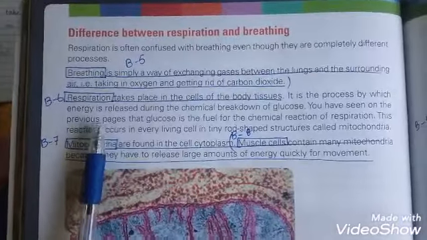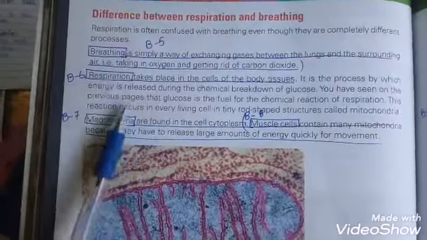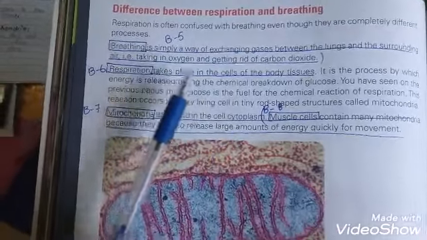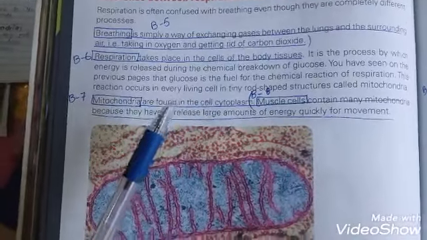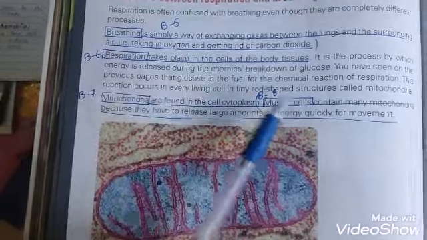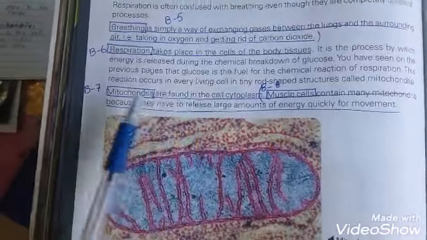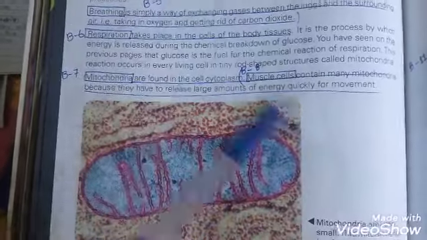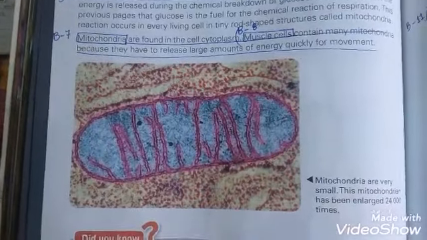Next topic, difference between respiration and breathing. Students, in this topic you have to learn the difference between breathing and respiration. Breathing is just a simple way of exchanging gases, for example, taking in oxygen and getting rid of carbon dioxide. But respiration is a process of releasing energy due to the breakdown of glucose, and it takes place in the cells of body tissues. For example, mitochondria are found in the cytoplasm, and muscle cells contain most of the mitochondria because they have to release a large amount of energy.